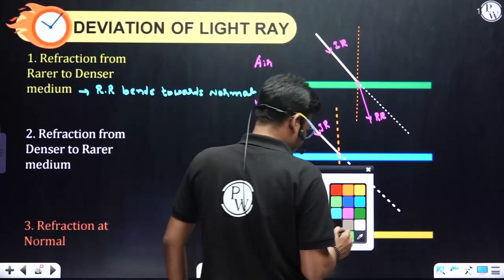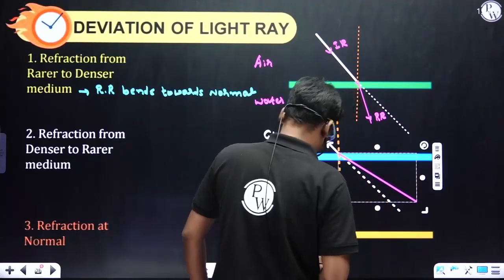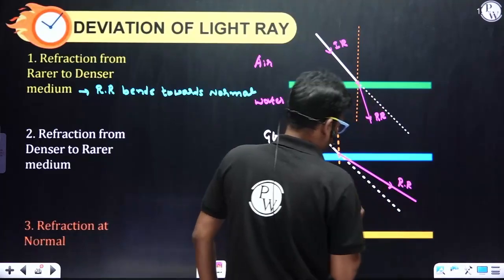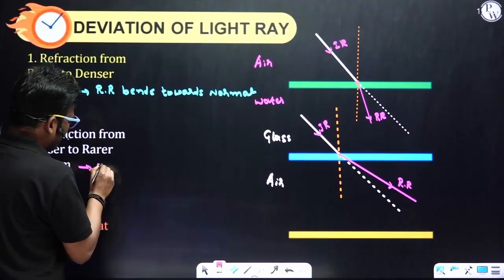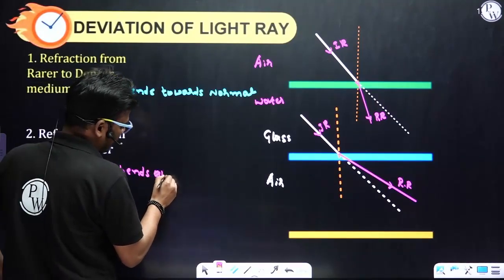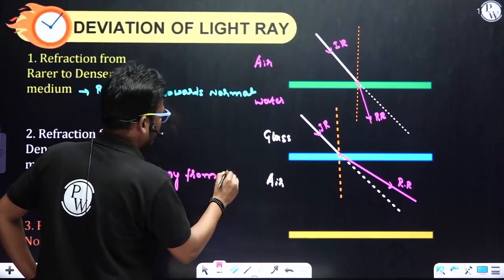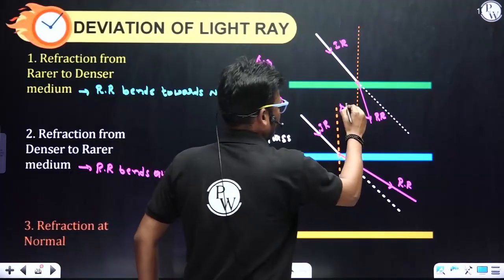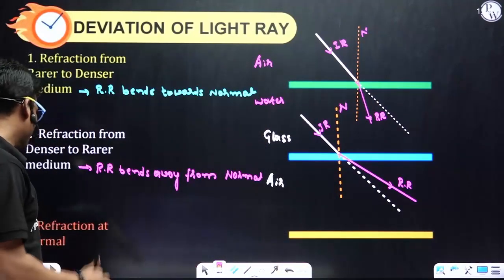So the refracted ray bends away from the normal. The refracted ray bends away from the normal. So this is the normal and this is also the normal. Fine. Next one, refraction at a normal.